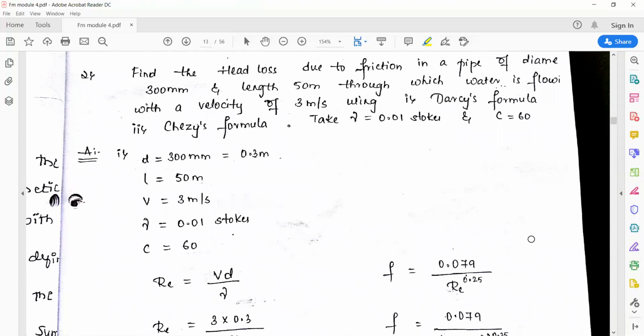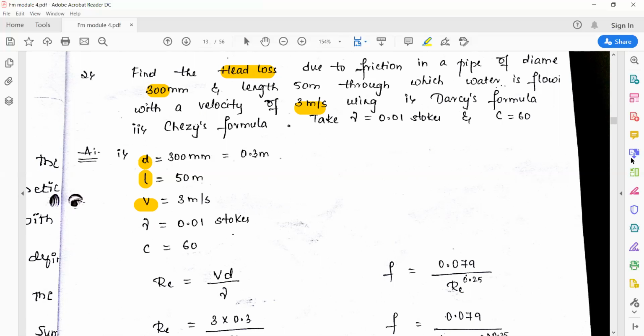And coming to the second numerical, find the head loss due to friction in a pipe of diameter 300 mm and length 50 meter. So you need to calculate h_f, the value of head loss due to friction in a pipe of diameter D, 300 millimeter or 0.3 meter, and length 50 meter. Length is denoted by L, through which water is flowing with a velocity of 3 meter per second. The value of velocity of the fluid they have given. So that is 3 meter per second.